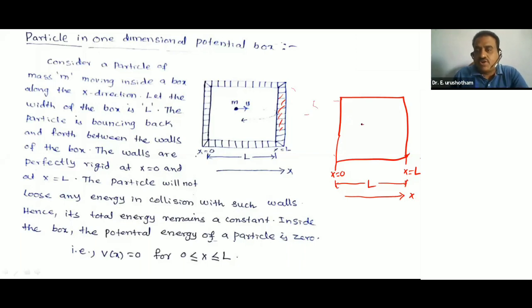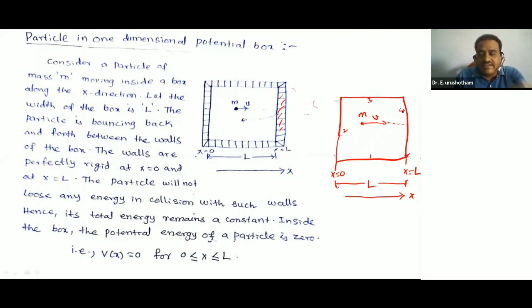Inside the potential box, let us take a particle. Let m be the mass of the particle. The particle is moving with a certain velocity v, and it is incident on the walls. It has four walls, 1, 2, 3, 4.